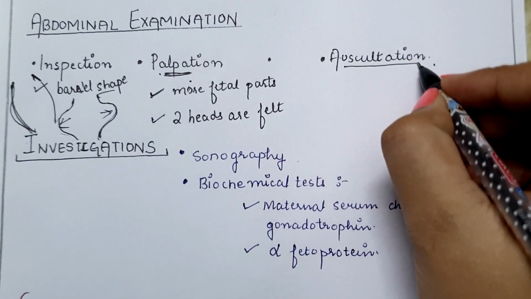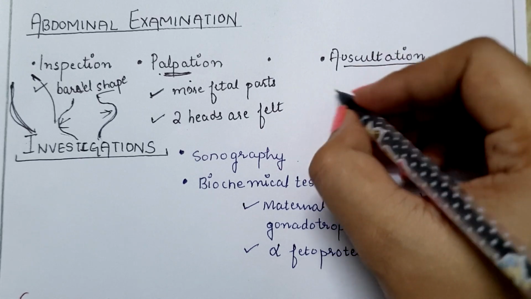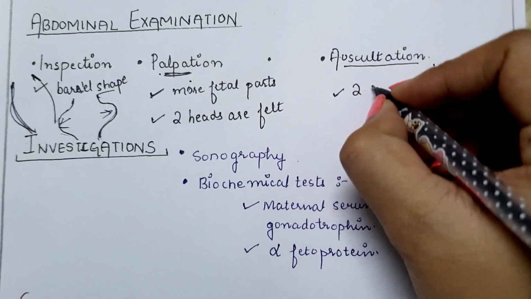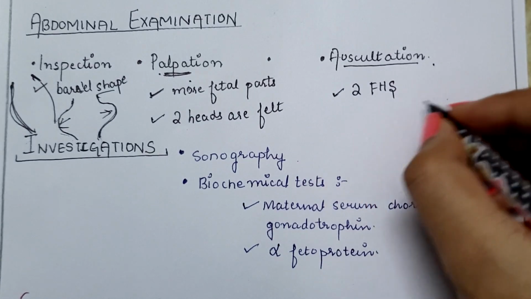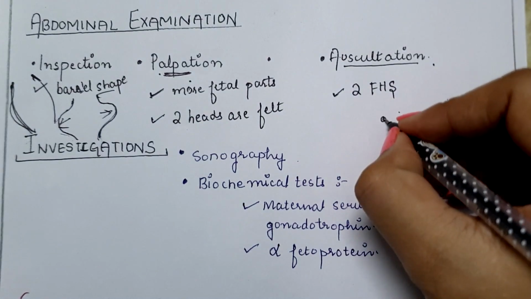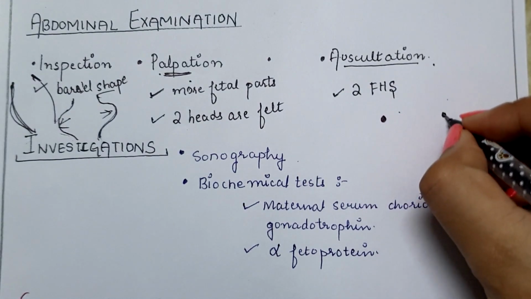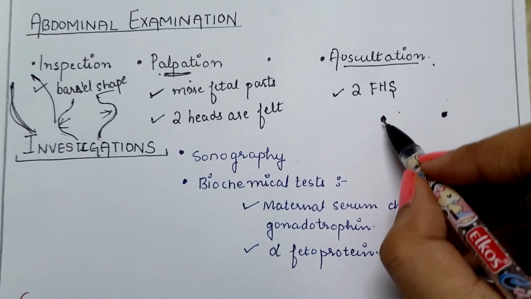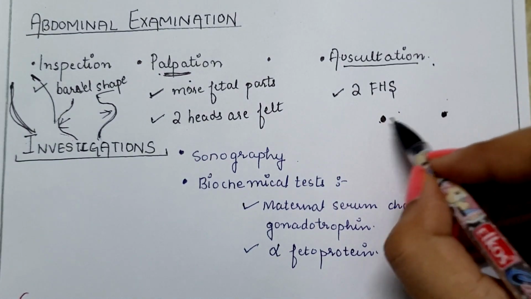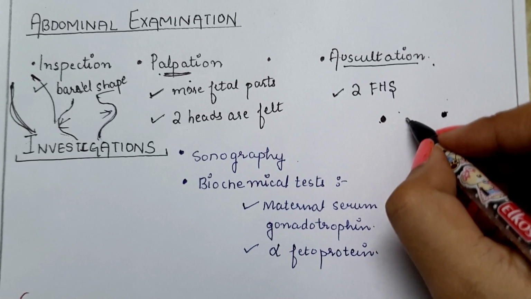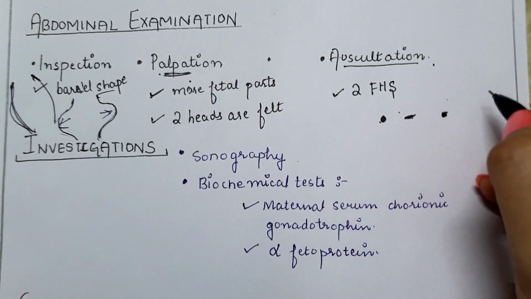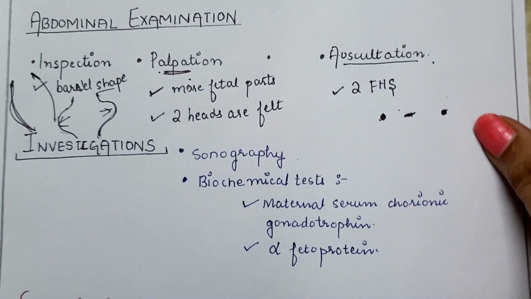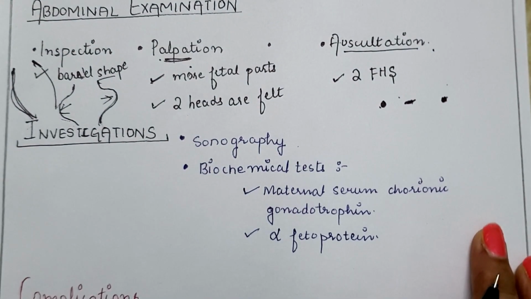When we are doing the auscultation, we find that 2 fetal heart rates are heard at different, separate spots. For example, first spot is this and second spot is this. So fetal heart sound is heard from 2 different spots, and a silence between these 2 spots indicates twin pregnancy.